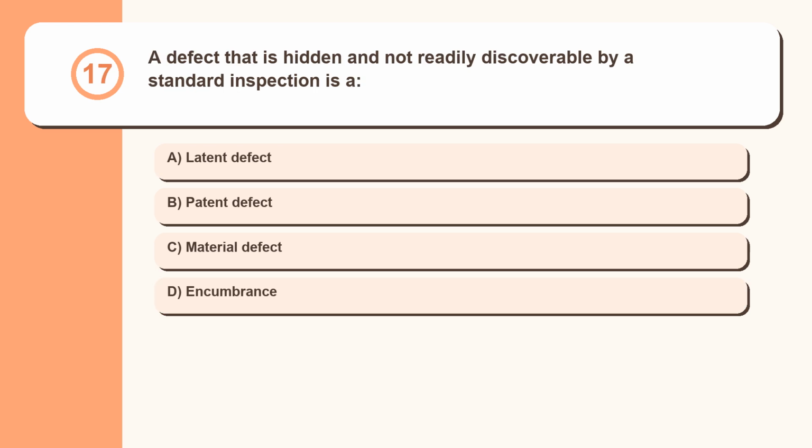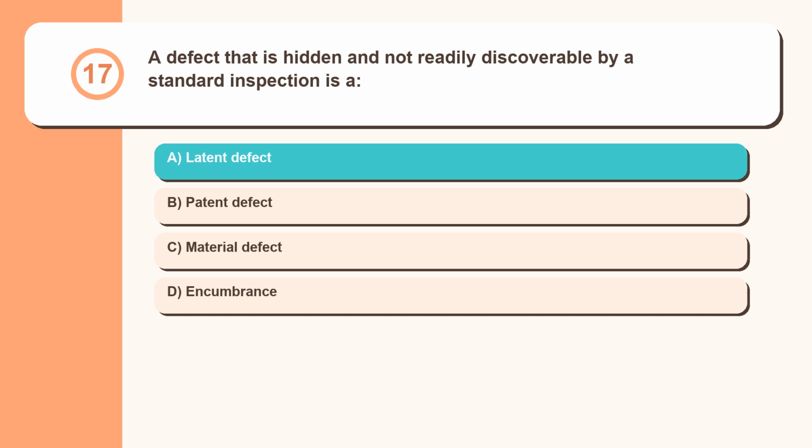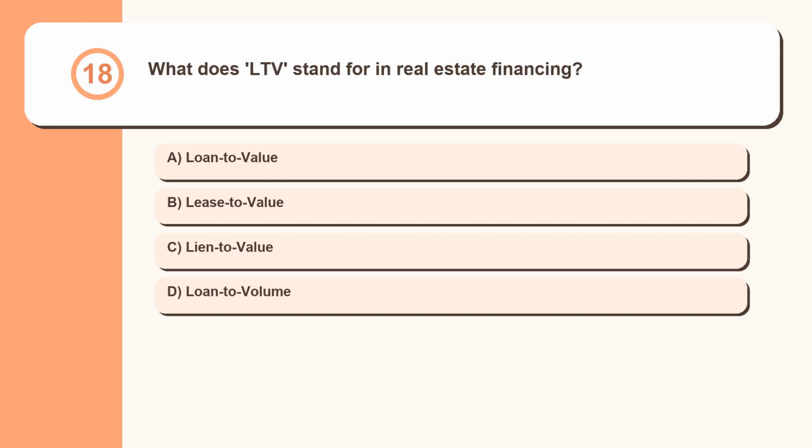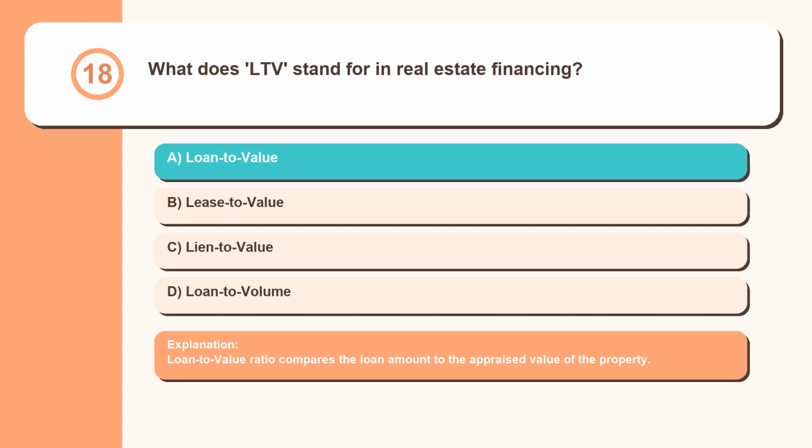Question 17. A defect that is hidden and not readily discoverable by a standard inspection is a latent defect, patent defect, material defect, encumbrance. Latent defects are hidden issues that would not be found during a normal, careful inspection. Question 18. What does LTV stand for in real estate financing? Loan to value, lease to value, lien to value, loan to volume. Loan to value ratio compares the loan amount to the appraised value of the property.